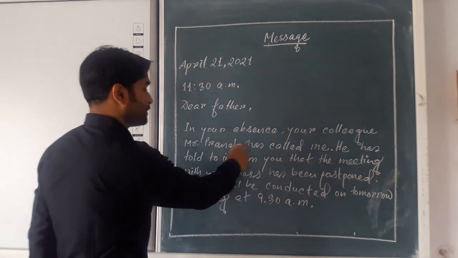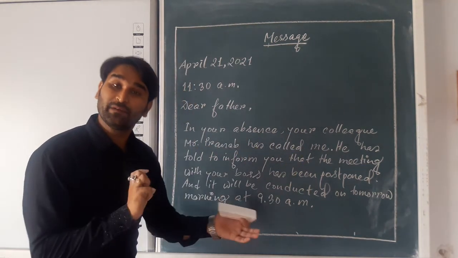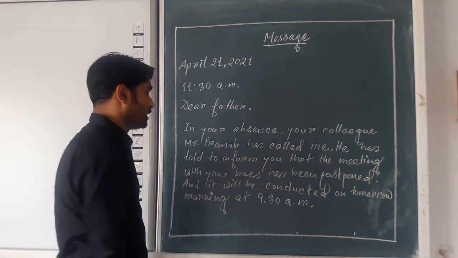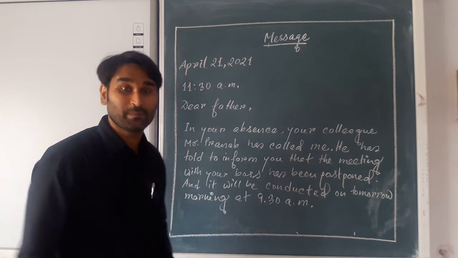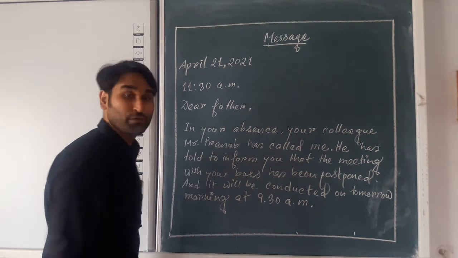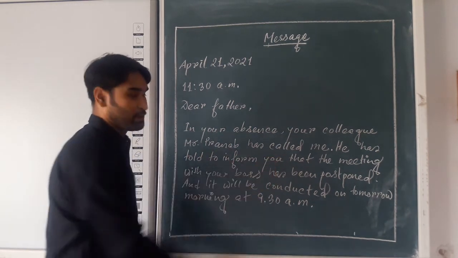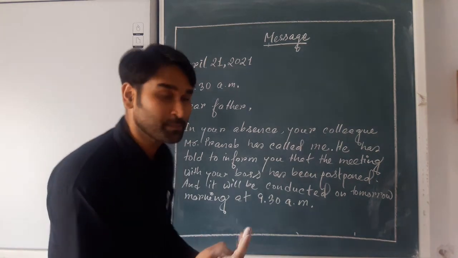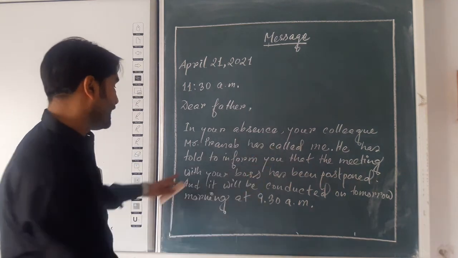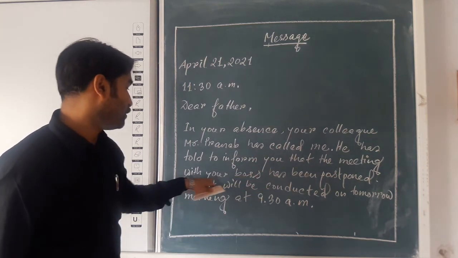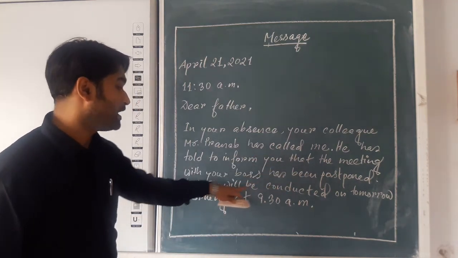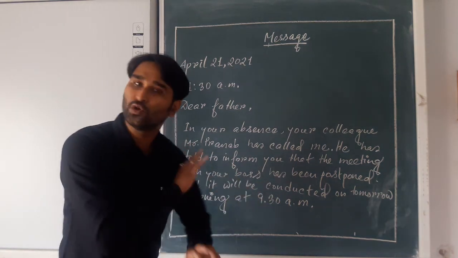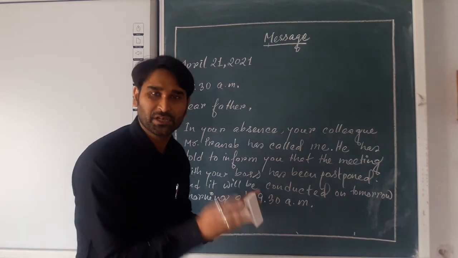Now you can see, in the very first part of the content, in your absence, your colleague Mr. Pranav has called me. So I have given maximum details regarding the caller. Who is the caller? Mr. Pranav, the colleague of your father. I have mentioned that also. Next I am giving the information he has told to give you: that the meeting of you with your boss has been postponed and it will be conducted tomorrow morning at 9:30 am. I have given no more. Only that is the gist, and that you will write.